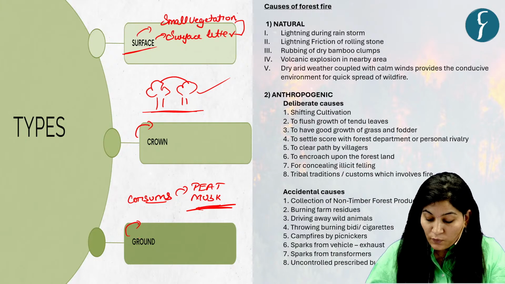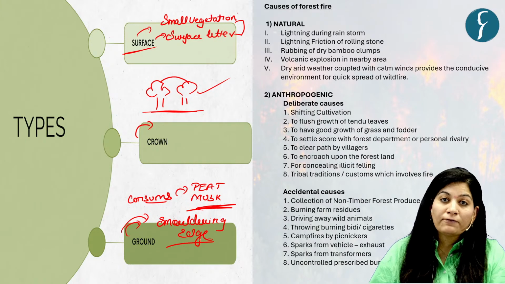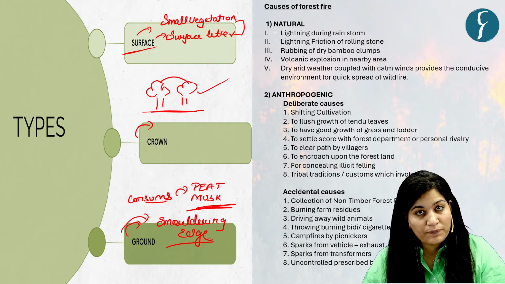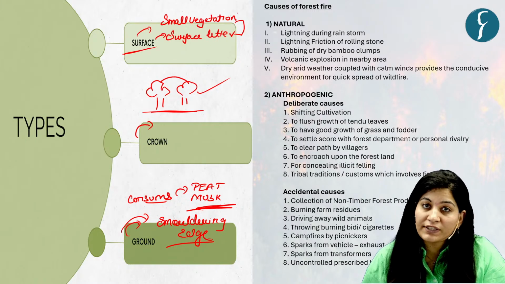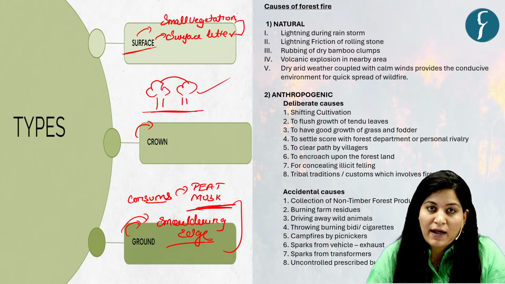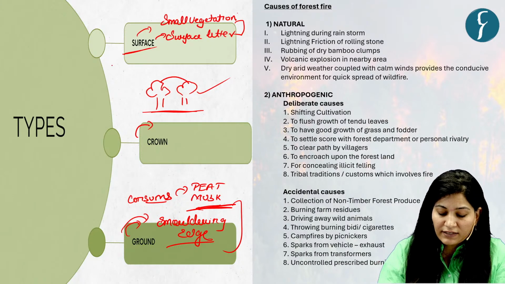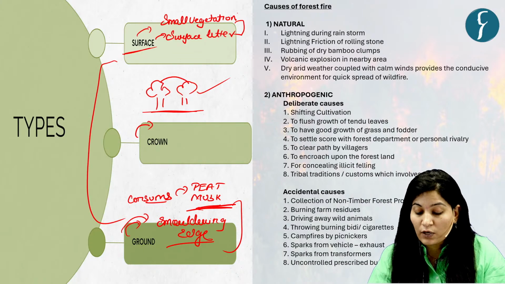Okay, and one unique characteristic is smoldering edge with no flame and little smoke. That is why it is difficult to predict or to tackle this fire, because it is beneath the organic matter. So these are the three types of forest fire: surface, crown and ground.